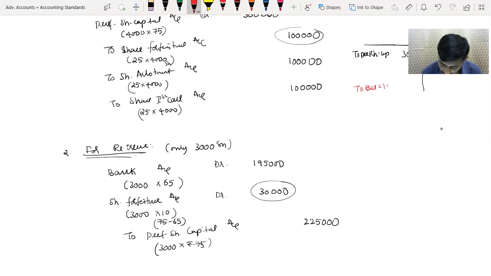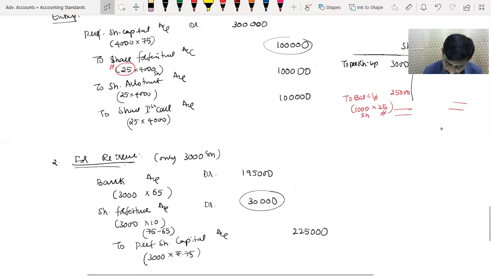to balance carried down is 1,000 shares which was unissued into 25 rupees, on which shares, each share 25 rupees. So therefore this is 25 rupees, out of 10,000, which is 25,000 should be balanced and carried forward. Correct? So therefore how much we are supposed to transfer to capital reserve? 1,25,000. 75 minus 30, that means it is, I believe it's 45. Yes, sir. 45,000 I am supposed to transfer to capital reserve. So this is the balancing figure. So how it came, I will show you here.